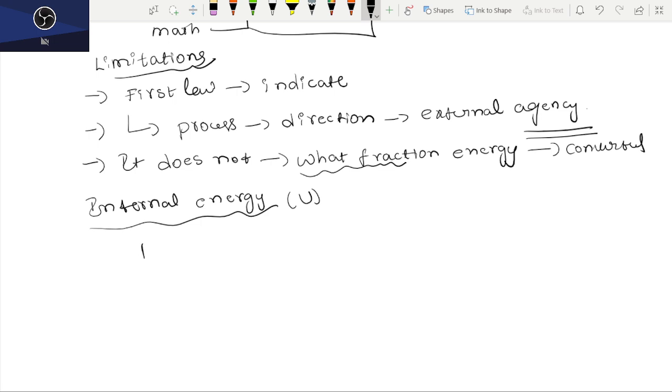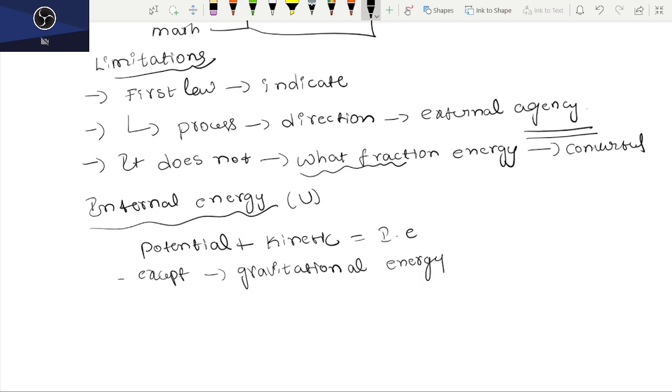Why does it exclude gravitational energy? Because gravitational energy occurs naturally, due to bodies like the Earth and the Moon.